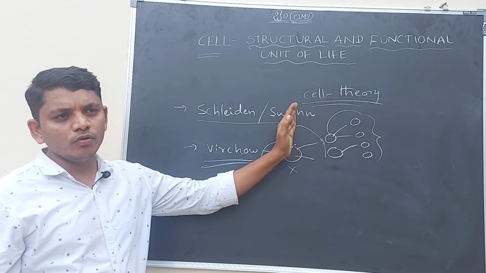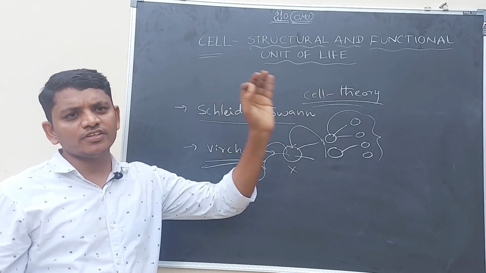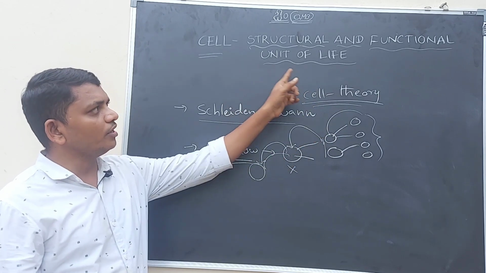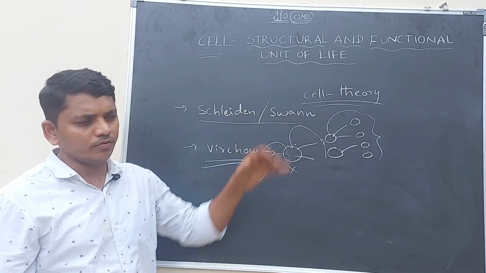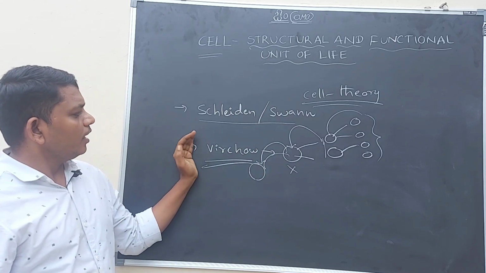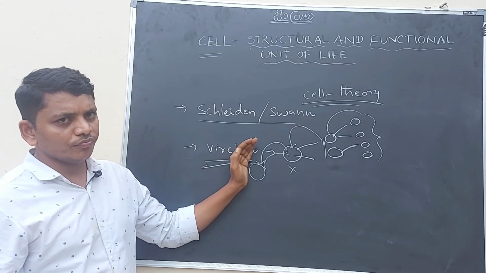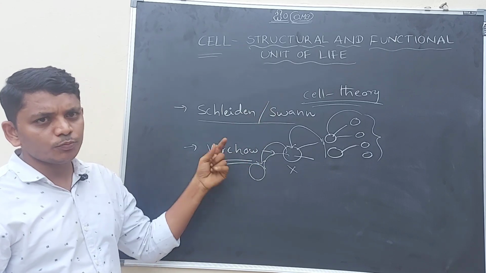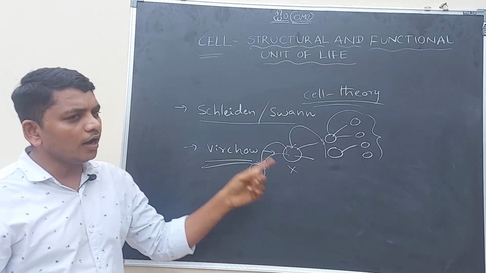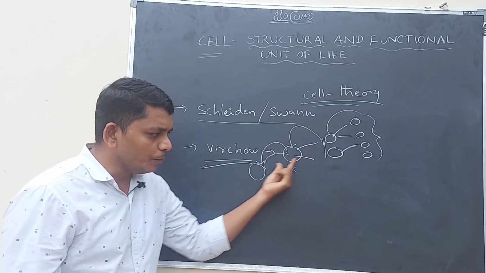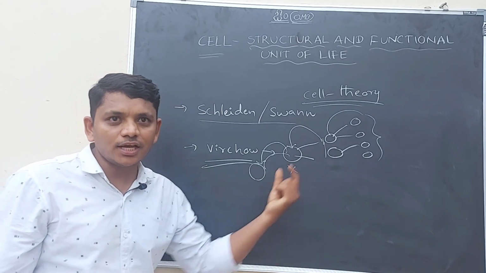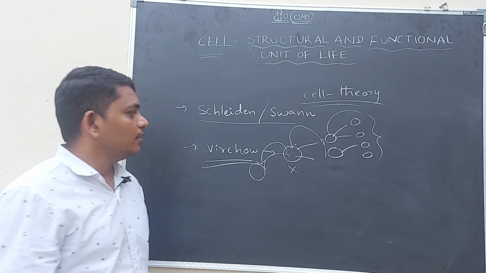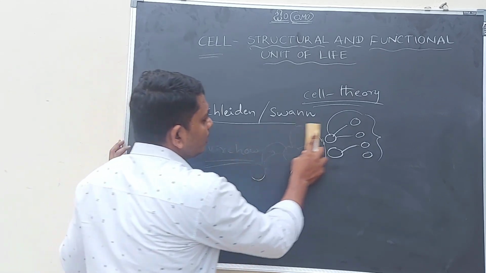As per their view, all the organisms are made up of cells, and cell is the basic unit of life and structural and functional unit of life. And Virchow expanded the cell theory with his point. The point is all the new cells are coming from pre-existing cells, which means previous cells. This is the main point belonging to cell theory.